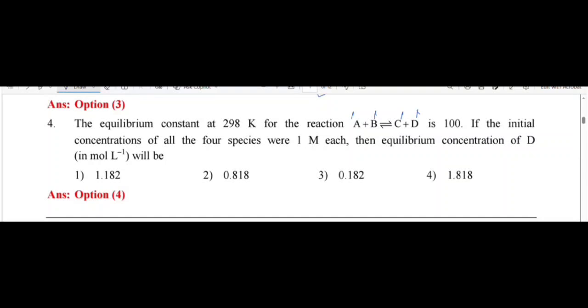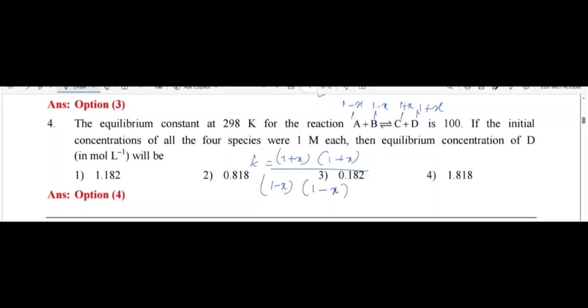So at equilibrium, A is 1 minus x, B is 1 minus x, C is 1 plus x and D is 1 plus x. Therefore the equilibrium constant K is equal to (1 plus x) into (1 plus x) divided by (1 minus x) into (1 minus x).